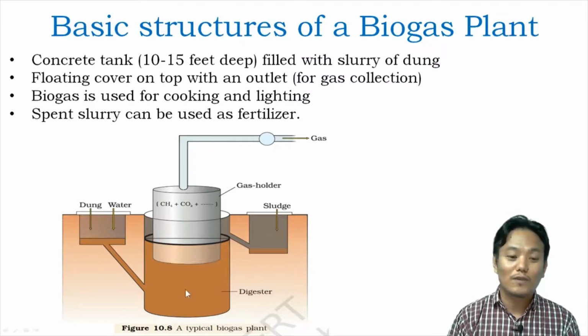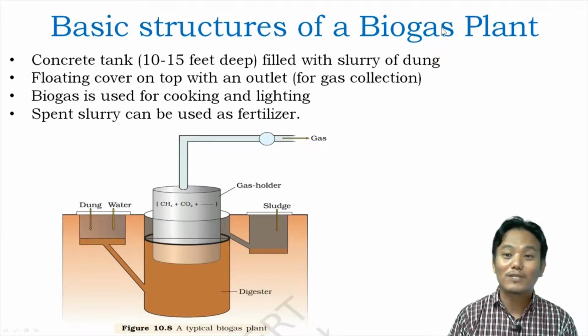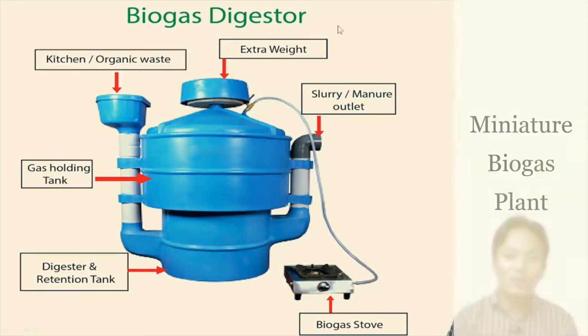Right? So along with production of biogas, we also get fertilizer. That is about the basic structure of a biogas plant, along with how we can produce biogas with the help of microorganisms.